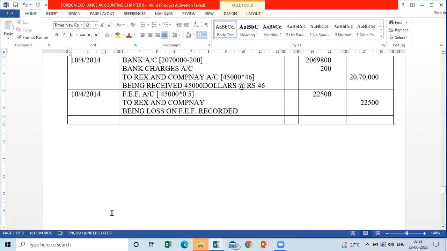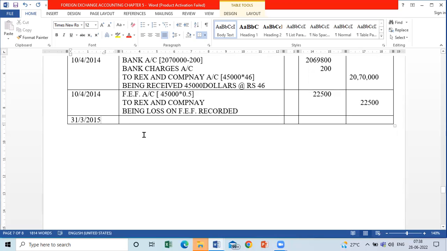And I should transfer this because the account is closed now and we are done with the journal entries. Ideally, I should transfer this on 31st March 2015, end of the second year. The loss of 22,500 in foreign exchange fluctuation should be transferred to P&L account.